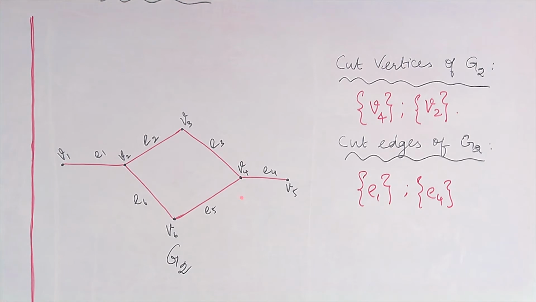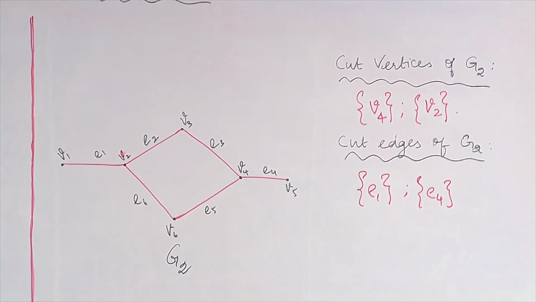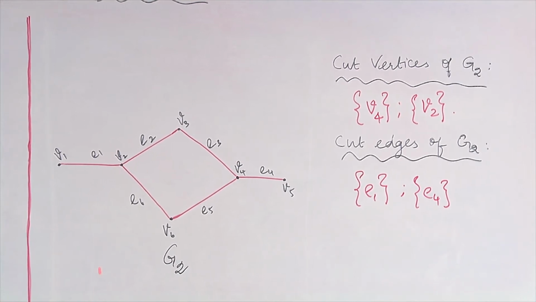That removes the vertex V4 and edges E3, E5 and E4 also. So I will be left with V1, E1, V2, E2, V3 and V2, E6, V6 and the isolated vertex V5. Here the number of components becomes 2 on removal of the vertex V4, which means the graph becomes disconnected, which means V4 is a cut vertex for this graph G2. Similarly, consider V2. If I remove V2 also, the number of components becomes 2, therefore V2 is a cut vertex for this graph G2.